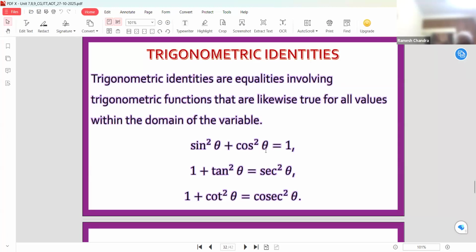But what is infinite? Infinite means not a definite number, but some huge number. Most students ask whether 1 by 0 is infinite.